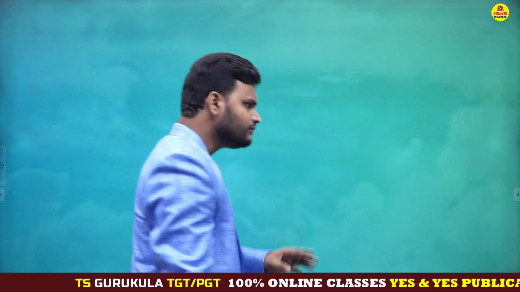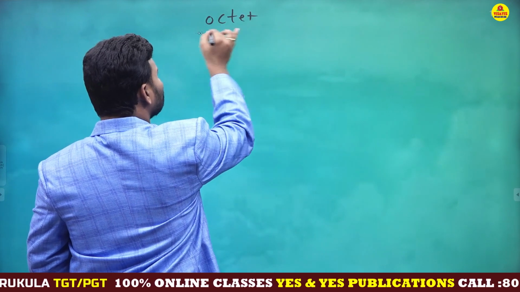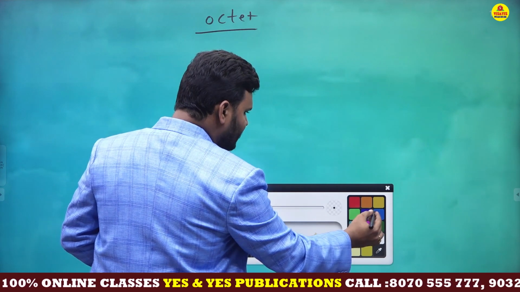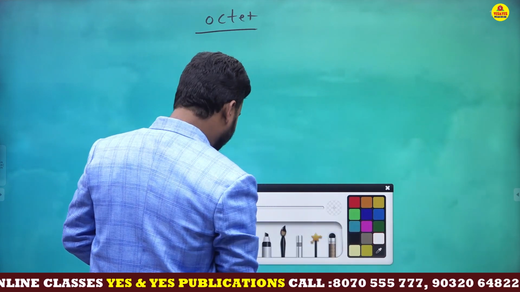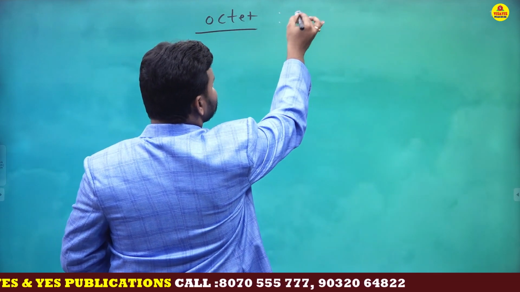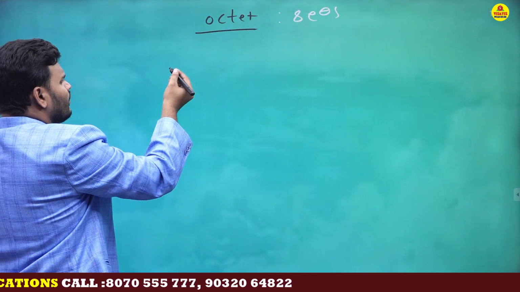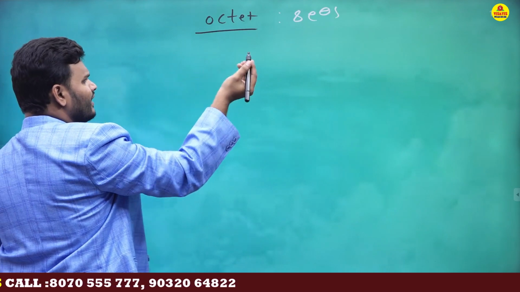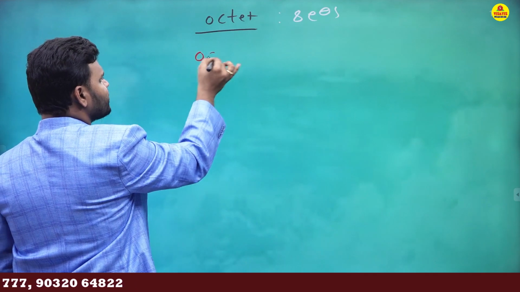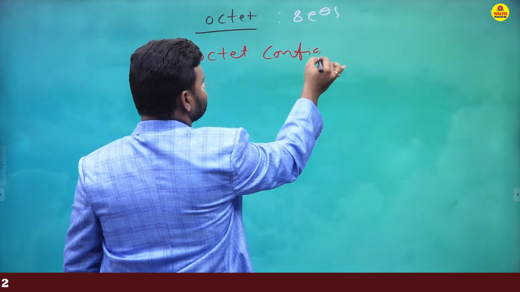What is an octet? What is the meaning of octet? The meaning of octet is 8 electrons. Octet means 8 electrons. So what are valency electrons? Already I told you. What is octet configuration? Octet configuration means, this is very much important, octet configuration.